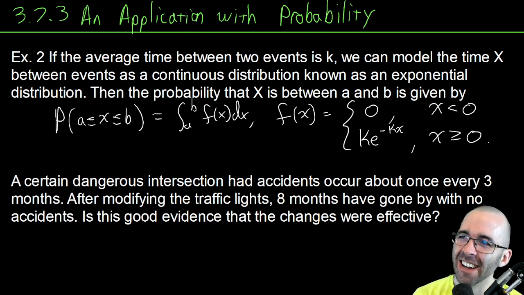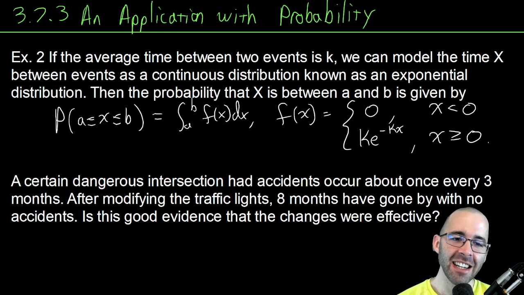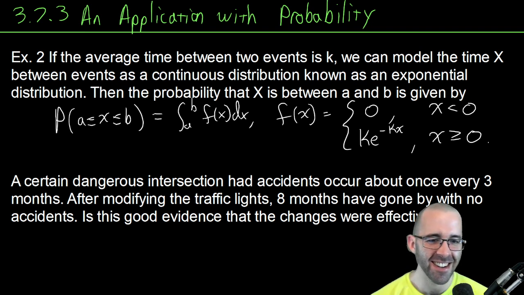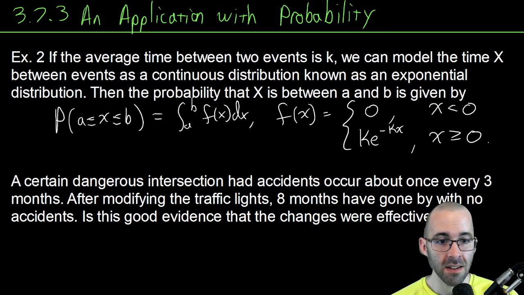Oh no. The natural way for me to phrase this question actually doesn't have anything to do with improper integrals at all. What are the chances that we could have gone 8 months without having an accident? Oh no, this works out. Okay. Well, that means that the time between accidents must be at least 8 months, right?